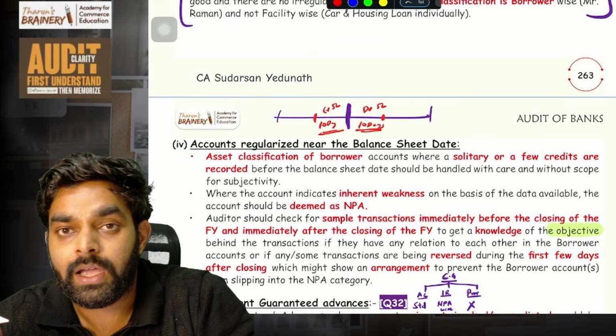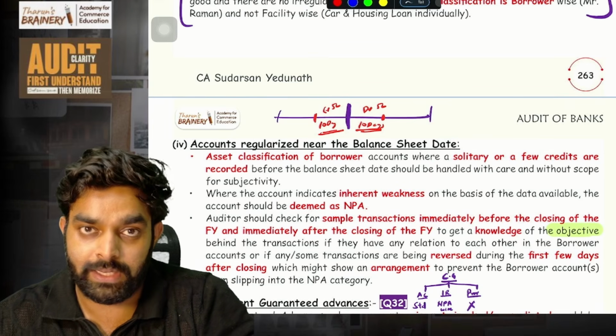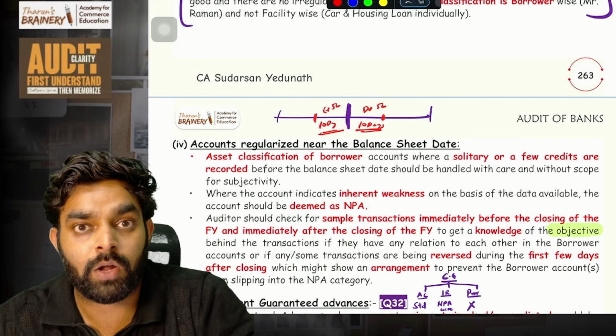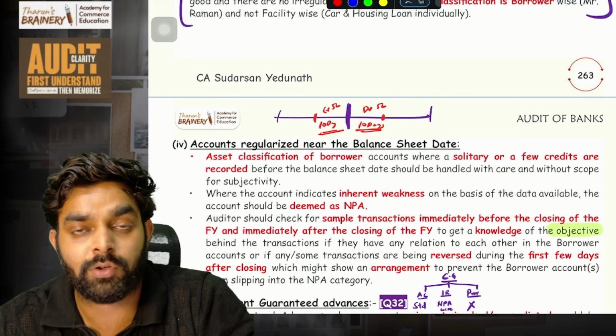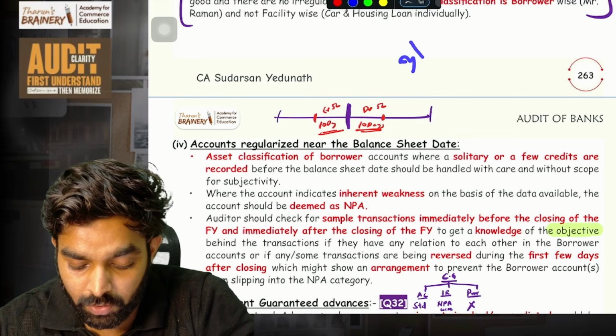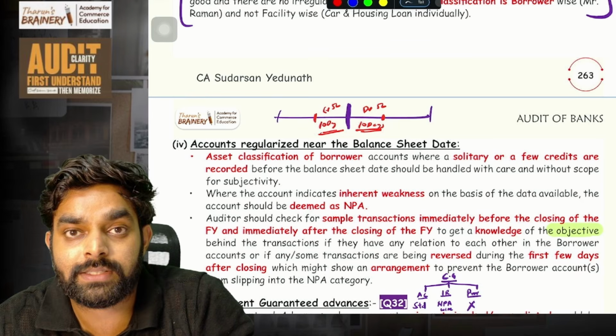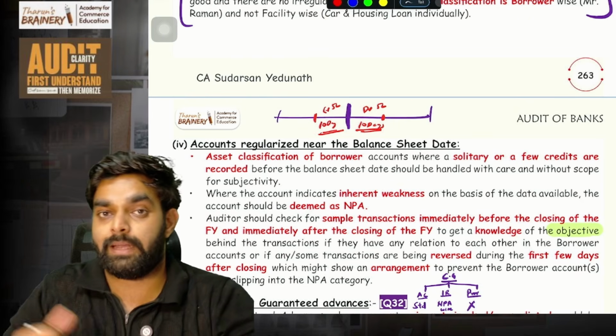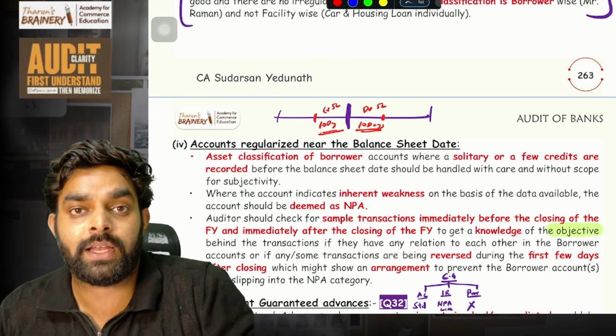So what do these borrowers do? Imagine Adani is not paying and Adani's account becomes an NPA. It is a very bad remark for Adani. Adani's credit rating will go down. He may not get other loans from other banks. All these issues are there. So on 31st March, Adani doesn't want his account to be shown as an NPA in the balance sheet.